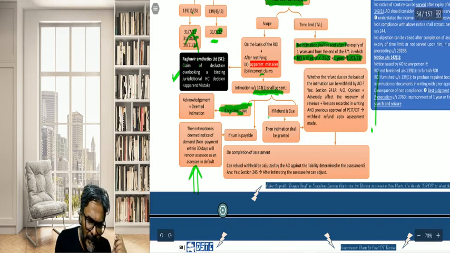Thereafter, students, if the refund is due, this is also a very important point. If the refund is due, intimation shall be granted.